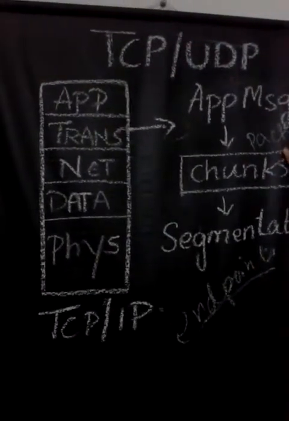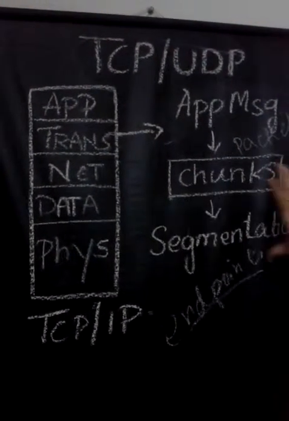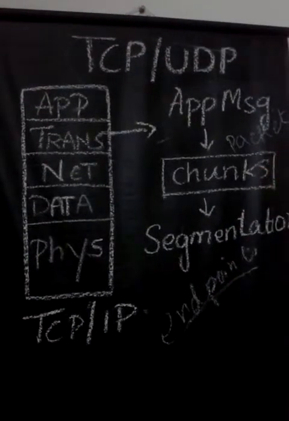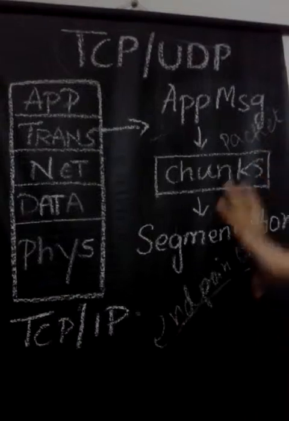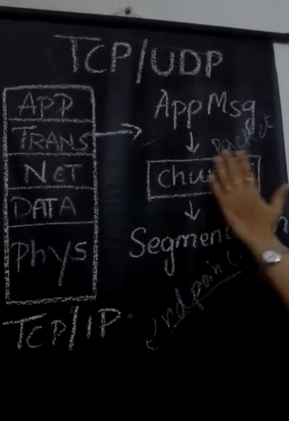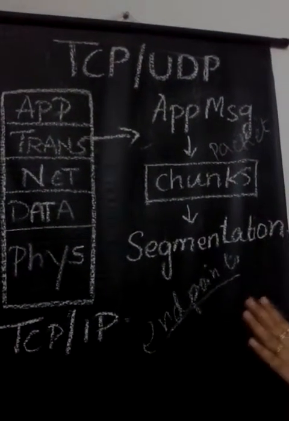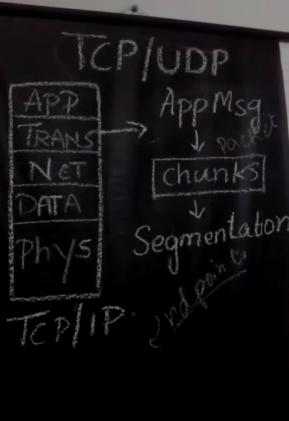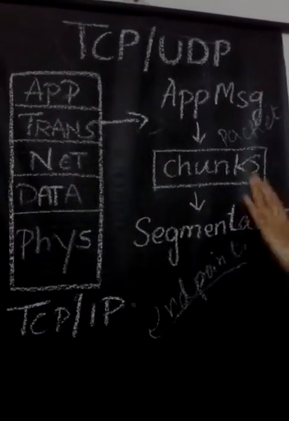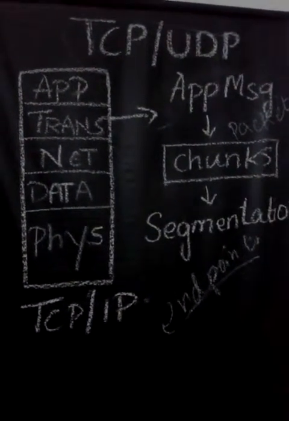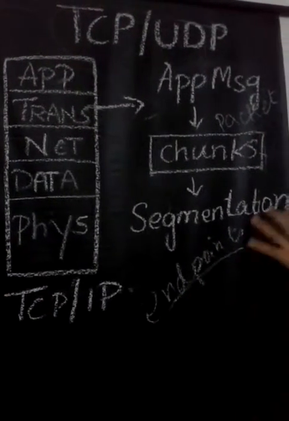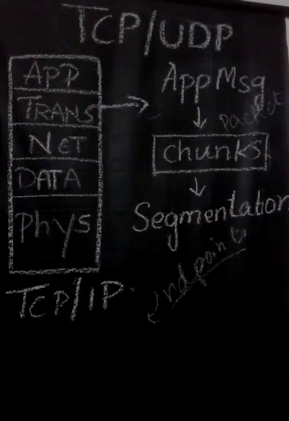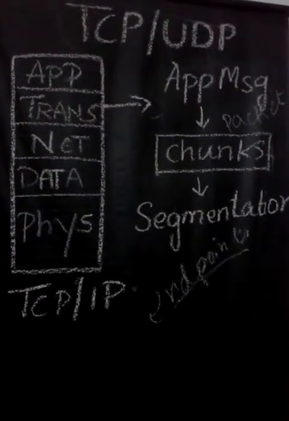A packet is a large amount of data. This large amount of data is divided into chunks, and chunks are nothing but segments. The packet is divided into chunks or segments, and in addition a transport layer header is added.